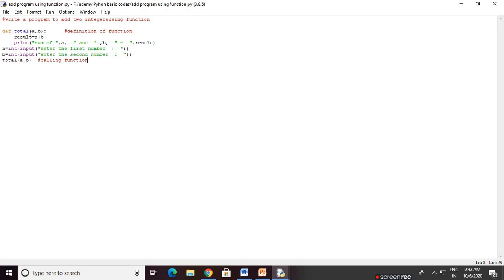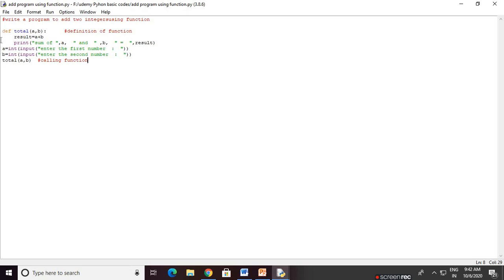Then take a variable like result, and there we store the value a plus b. Then print sum of a, comma, b, then we print the result. Now we take the input a and b. Then this is the function call, total a comma b. Again, observe that this a, b, and total are outside the def, the function body or function block.